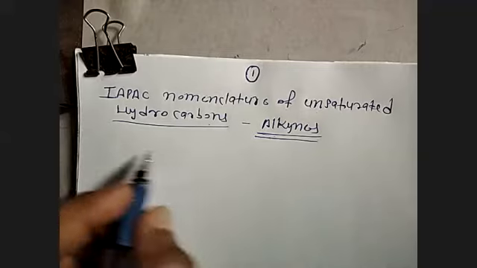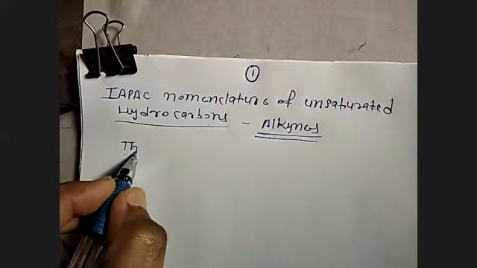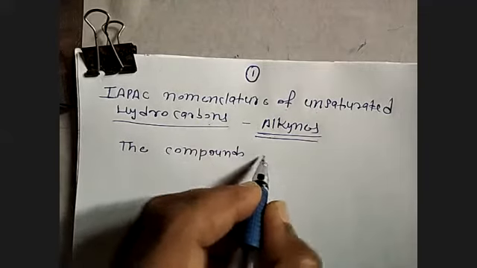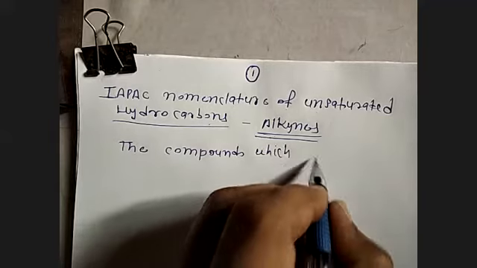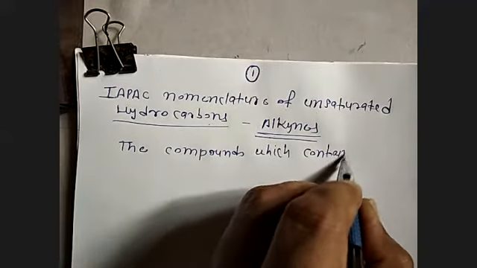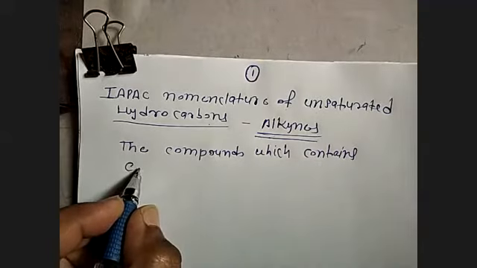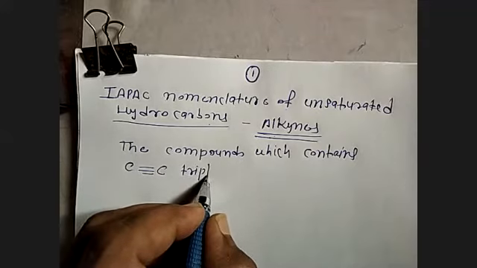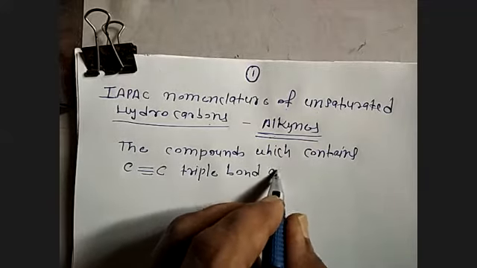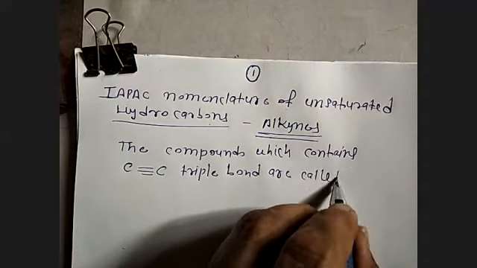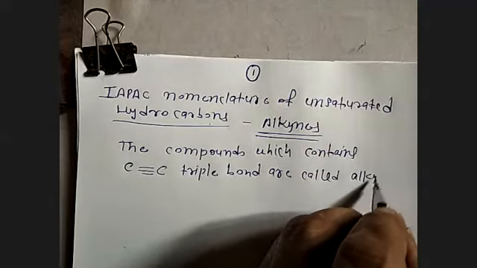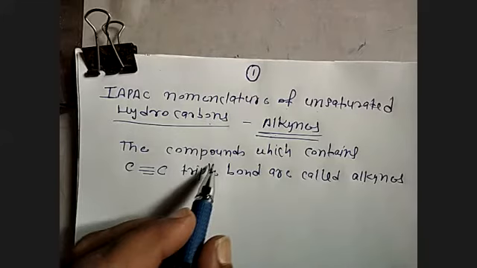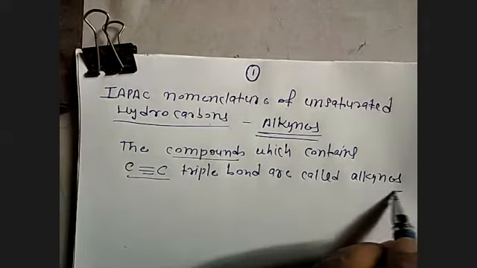First, alkyne means what? The compounds which contain a carbon triple bond are called alkynes.